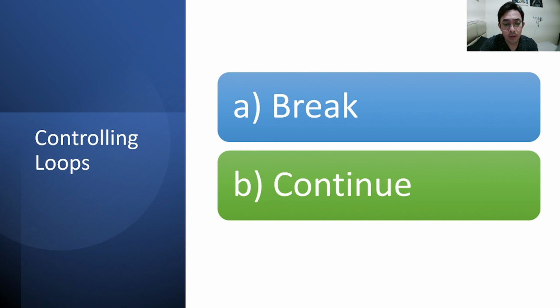Controlling loops. When dealing with looping statements, everything has been linear and straightforward. However, this is not always the case when we implement our solutions. In C++, we have two controlling statements which can change the flow of loops at any part of the iteration. These are the break and continue statements.